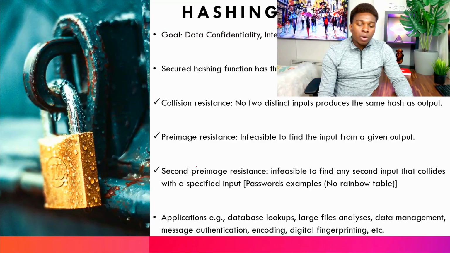And that's what we call second pre-image resistance. It means it's infeasible to find any second input that collides with a specified input. So a rainbow table, which is a list of passwords and their hashes, should not exist for cryptocurrencies, or else someone can be able to do reverse engineering and know your password.